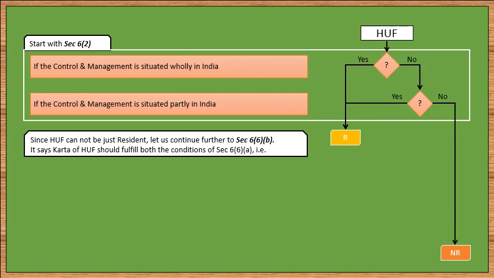Although you did the studies, you gave the exam and you secured the rank, the status of your parents has changed. Similarly, fulfillment of section 6(6)(b) by Karta will change the ordinary resident status of the HUF. Now that you have clearly understood the idea of section 6(6)(b), let us now check the conditions given by it.